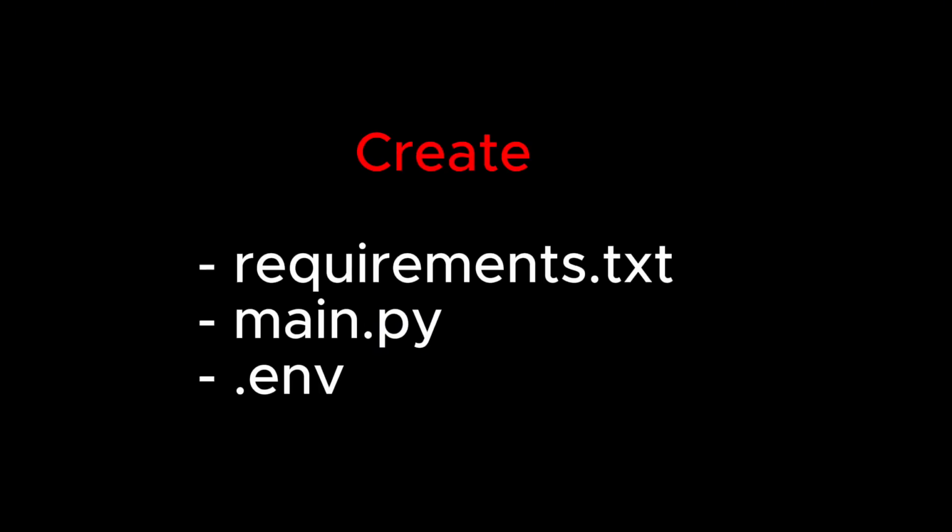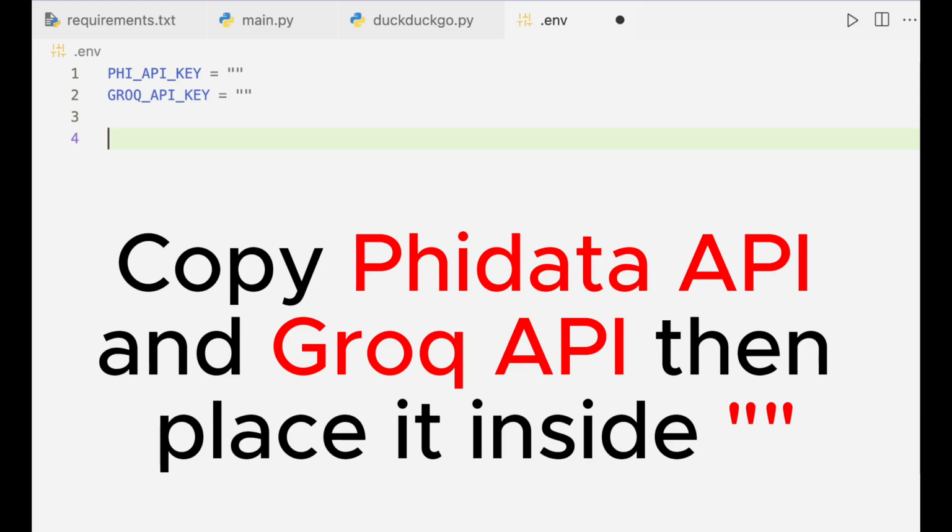Now create the following files: requirements.txt, main.py, .env. Let's talk about the .env file. This is where you'll store your API keys securely. Never hardcode your API keys directly in your scripts. Make sure to replace the placeholders with your actual API keys. Once you've done that, save the file.